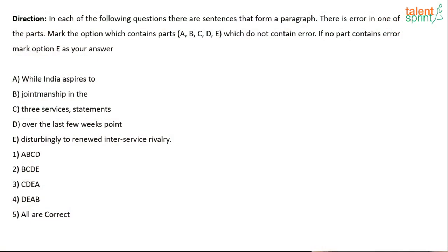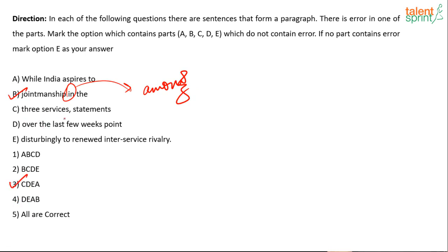Yeah, where is the error in this question? While India aspires to jointmanship in the three services, statements point disturbingly to renewed inter-service rivalry. What is the error over here? Instead of in the, again we are talking about inclusion here, aren't we? So instead of in, it should be among the three services. So the error is in B. The error-free combination will again be 4. Oh no, sorry, not 4, 3.